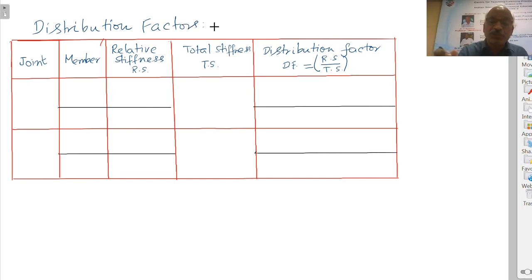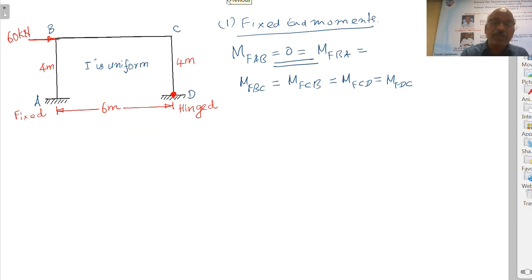So coming to distribution factors, we have got a frame ABCD. A is fixed, AB is of length 4 meters, and I is given to be uniform for the entire frame. BC is of length 6 meters, again I is I itself. So how many joints require distribution? A is a joint in which there is only one member. When there is only one member, there is no question of distribution. Similarly, joint D has got only one member. Therefore, in D also there is no question of distribution.